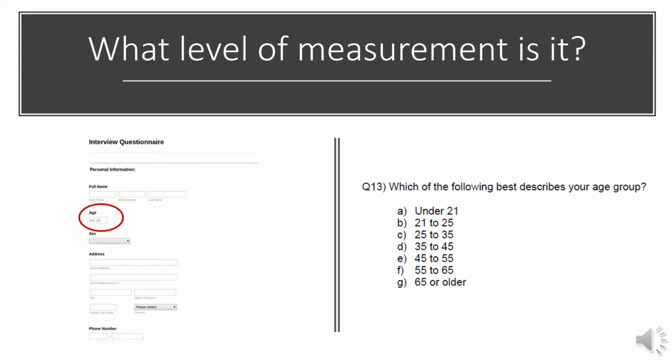However, look at how age was measured in the questionnaire on the right. Respondents were asked to mark which of the following groups best describes their age. The age groups are ranked from youngest to oldest, however, there's not a fixed or equal distance between each of them. In category A, it includes respondents 21 years and younger, a 20-year span of time, while category B includes respondents 21 to 25 years old, which is a 4-year span of time. There are varying distances between each of the categories or ranks, so while the resulting data can be considered ordinal because it's ranked, it can't be considered interval because there isn't an equal distance between each of those ranks.